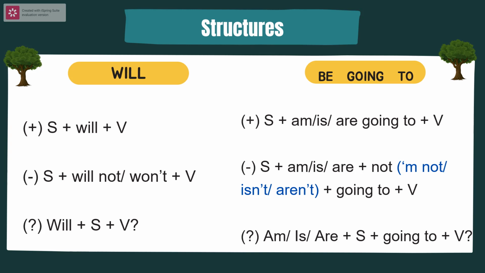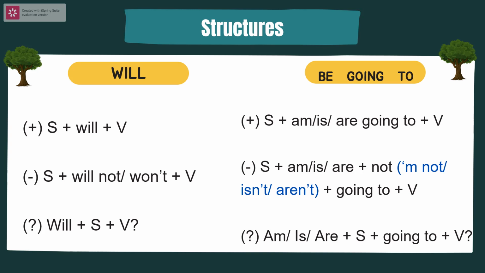So first of all, the same points. We can see that both of them stand after the subject and before the verb, right? The verb that follows will and be going to is the infinitive. They don't change form with any subject. About the different points: in the will structure, will follows all subjects without changing its form.